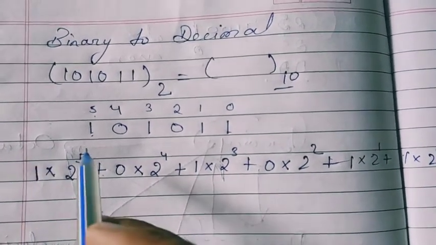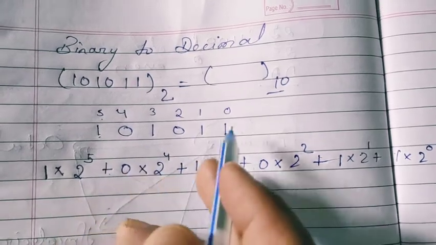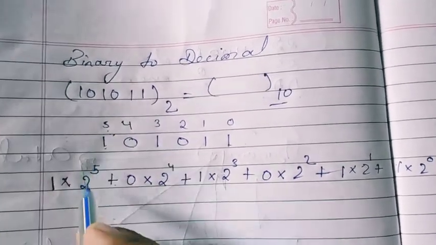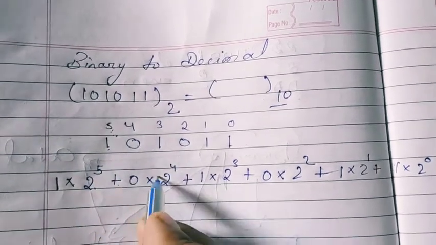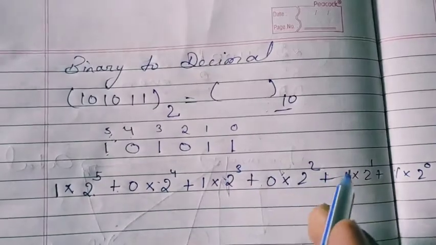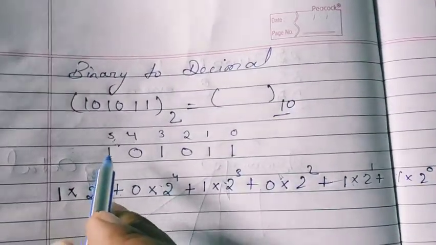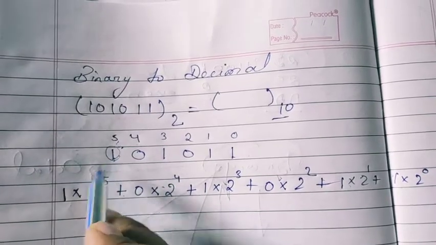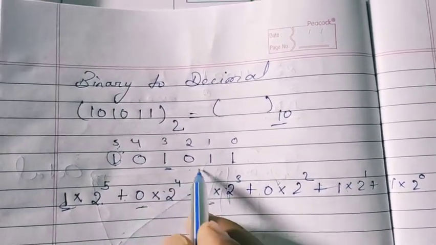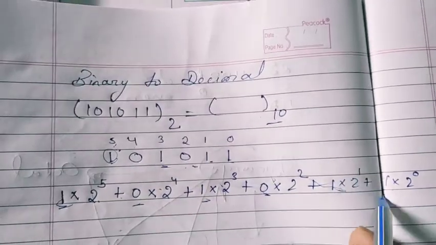Then how have we done this? You understand, we have to add all these numbers by multiplying each bit by 2 to the power of its place: 2 to the power 5, 2 to the power 4, 2 to the power 3, 2 to the power 2, 2 to the power 1, and 2 to the power 0. We multiply with the same: 2 to the power 5 multiplied by 1, then 0, then 1, then 0, then 1, then one more 1.